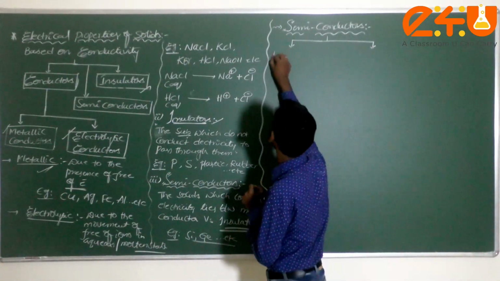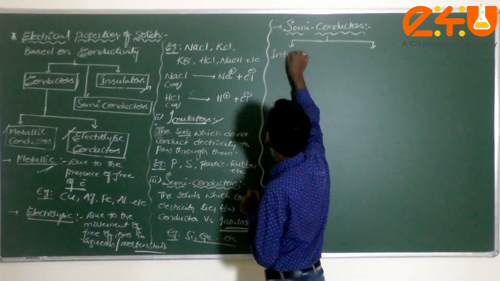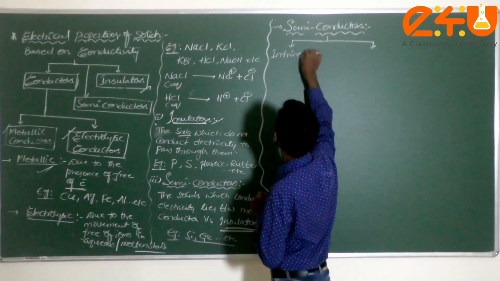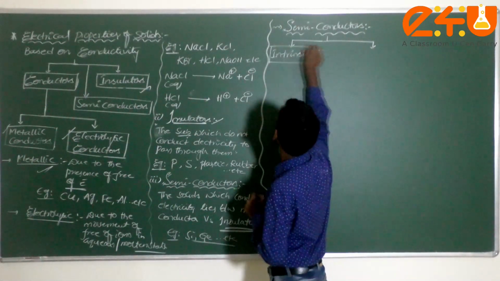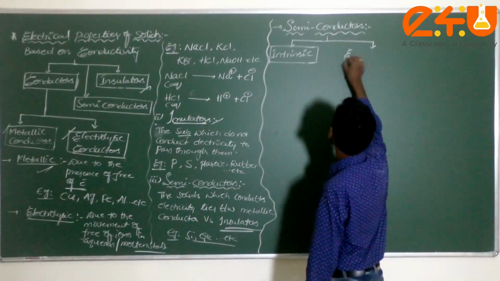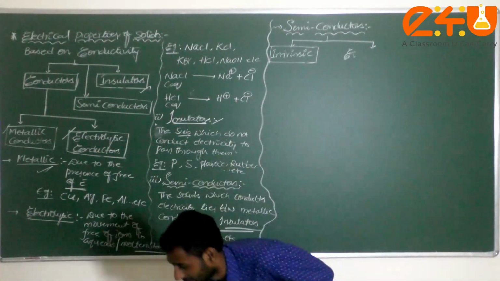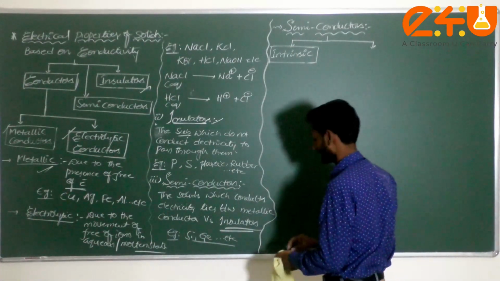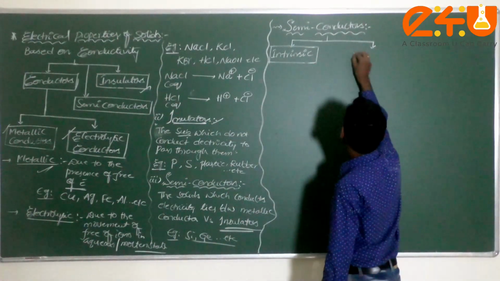The first one is called intrinsic semiconductor, and the second one, dear student, is called extrinsic semiconductor.